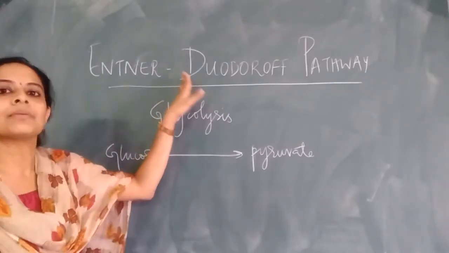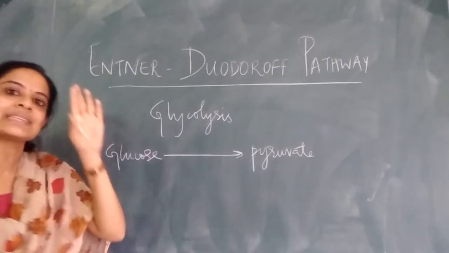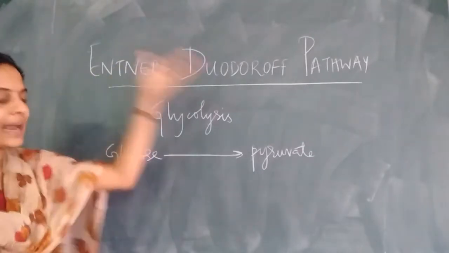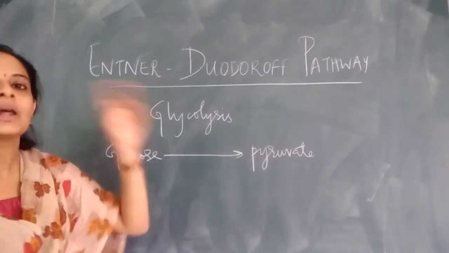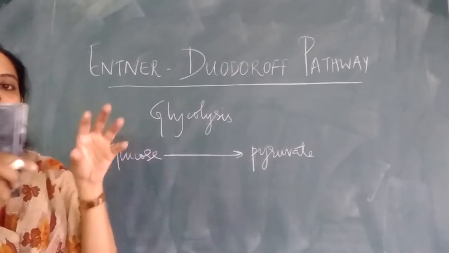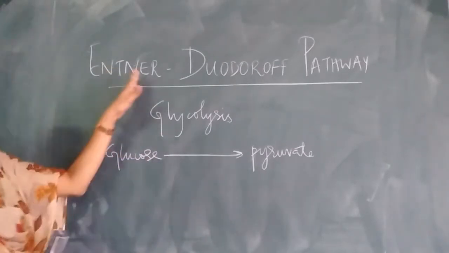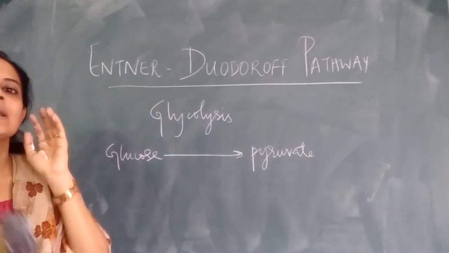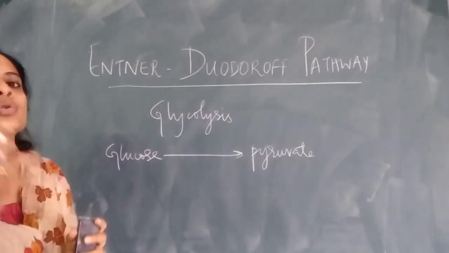This is the third method or mechanism of glycolysis, in which again we start out with the same substrate, that is glucose. We end up with the same product, that is pyruvate, but there is a small change in the route or in the mechanism. Now this pathway, the Entner-Doudoroff pathway, is seen only in a few organisms, namely a few gram-negative